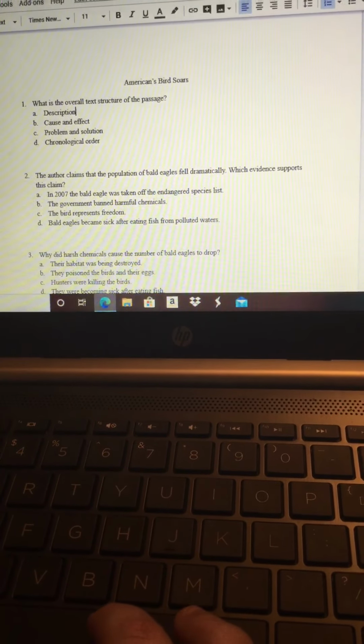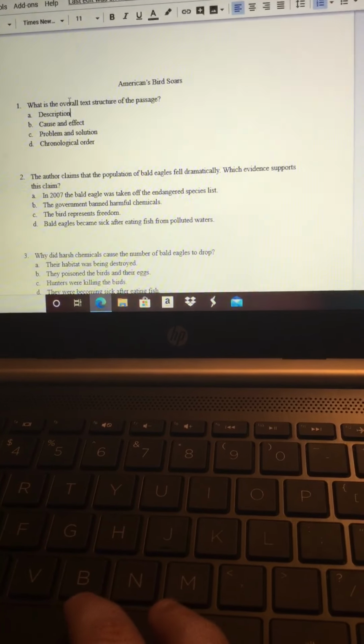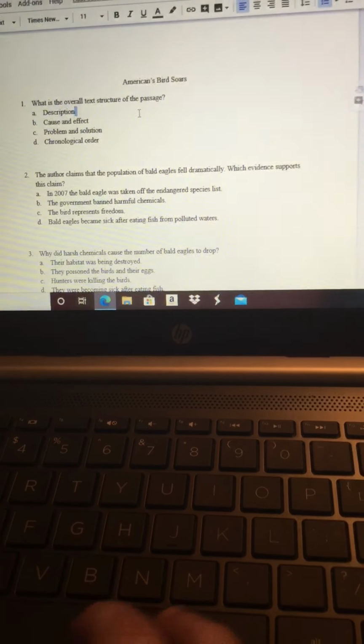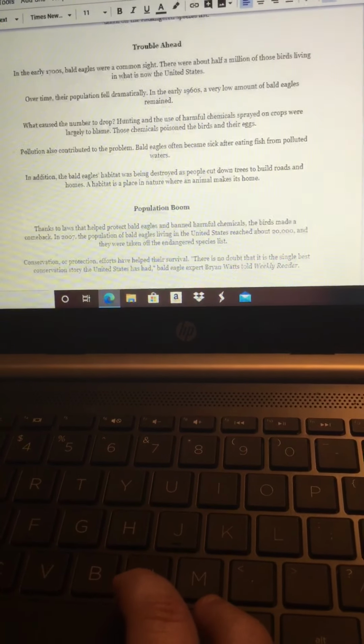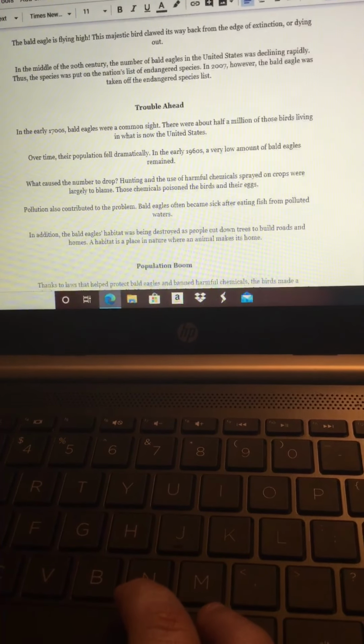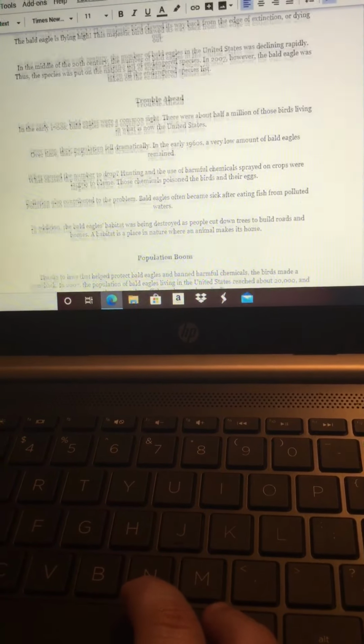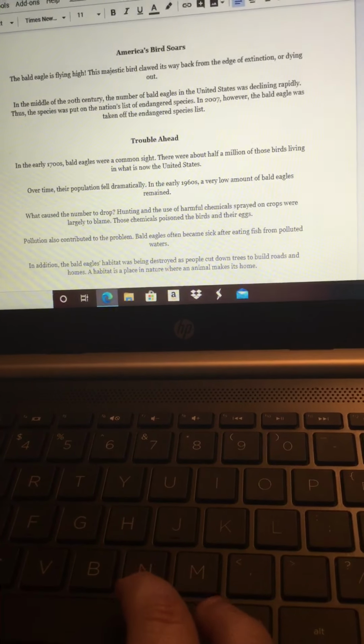So when you're looking at the text structure, notice that it says overall. That means not every single paragraph has to follow it, but overall, what text structure did the author use? So I want you to look for those key and clue words as you go through this reading.